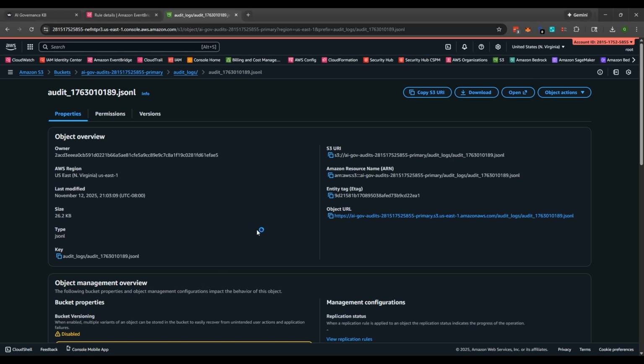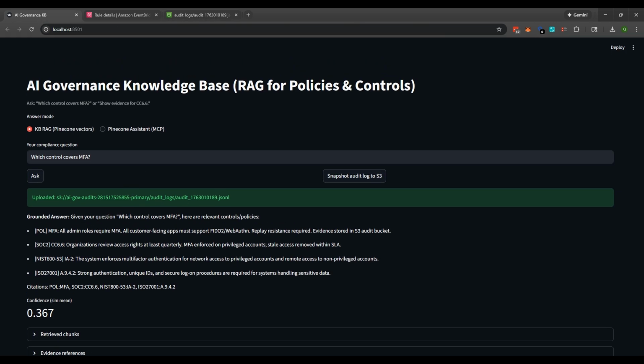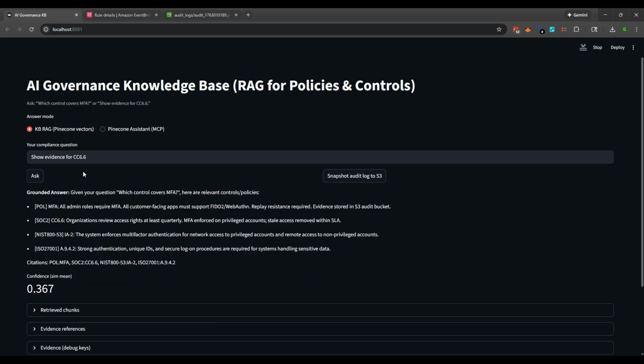Okay. So let's go back to the demo. Now that I showed you the evidence, I'll just ask another question, because now we want to use a control that does map to my local JSON file, which is the evidence mapping. So I'll just put here, show evidence for CC6.6. And sorry, I should have done that, but we're just going to do this.